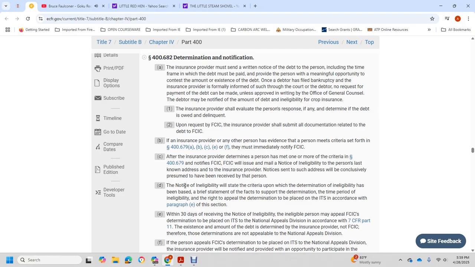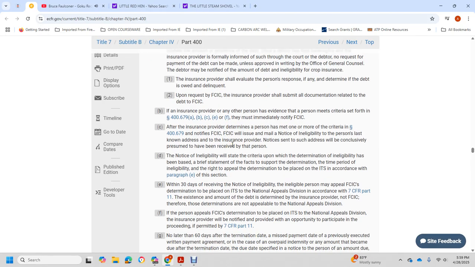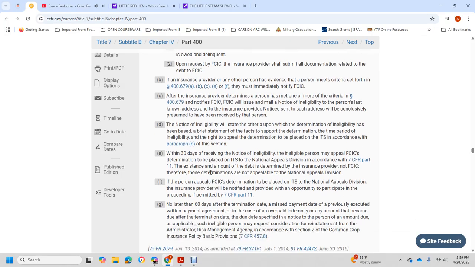The Federal Crop Insurance Corporation will mail notice to the eligible person at the known address of the insurance provider. Notice sent to such address is conclusively presumed to have been received by that person. It states the person is not eligible, the criteria of the determination, a restatement of the facts supporting the determination, the time period of ineligibility, and the right to appeal the determination according to paragraph E of this section.